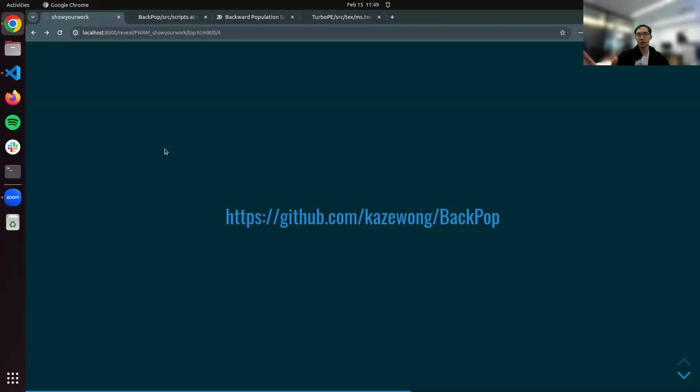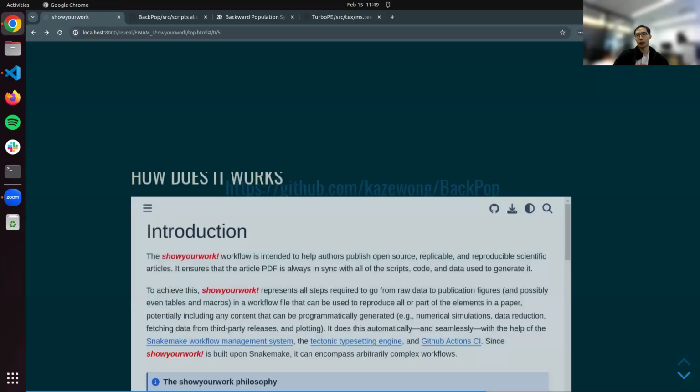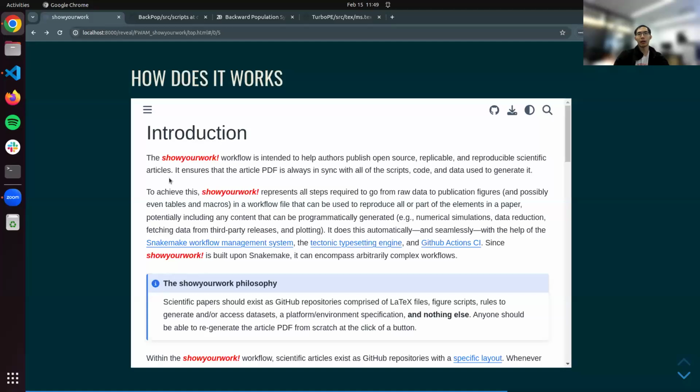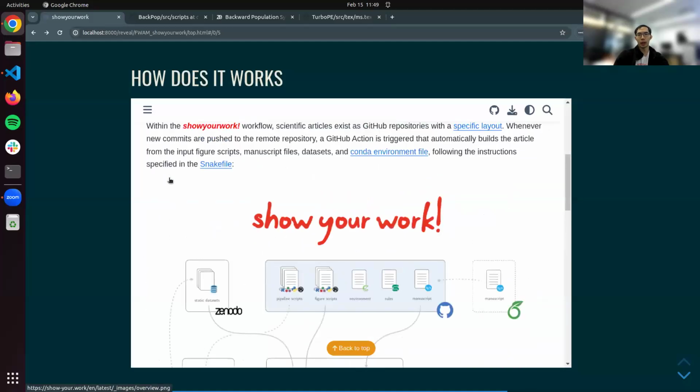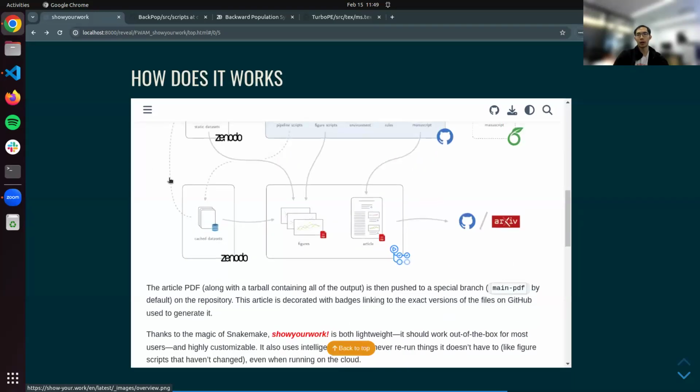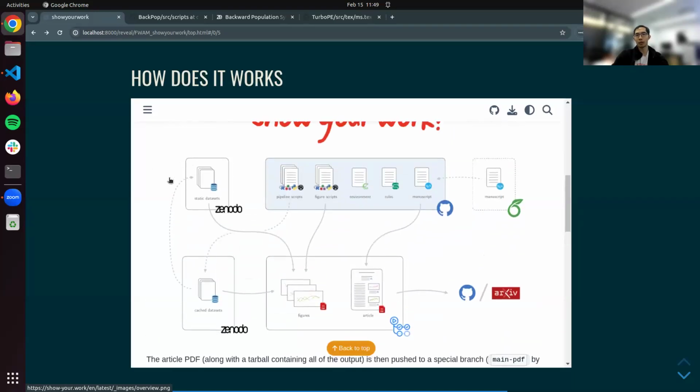And I use it quite a lot, and I make sure that all of my students use it because I think it really helps bring transparency across in our articles and our papers. There's a "how does it work" page explaining what exactly is the idea behind Show Your Work, and I encourage people to figure it out. But yeah, it's basically built like a DAG, a directed acyclic graph, to track the dependencies in your paper. So that's the good part of Show Your Work.